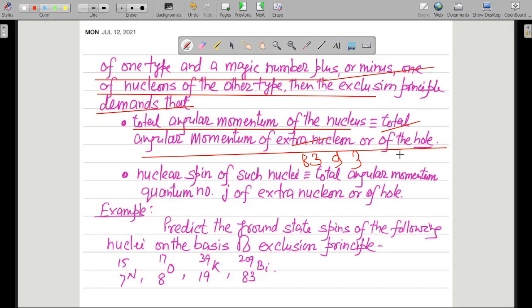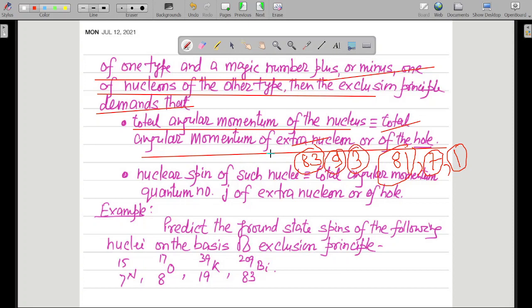And when do we have holes? When we have 81 nucleons of the other type, when we have 7 nucleons of the other type, when we have 1 nucleon of the other type. So in all these cases we have a hole, because 82 minus 1 is 81, 8 minus 1 is 7, and 2 minus 1 is 1. Over here 82 plus 1 is 83, 8 plus 1 is 9, and 2 plus 1 is 3.